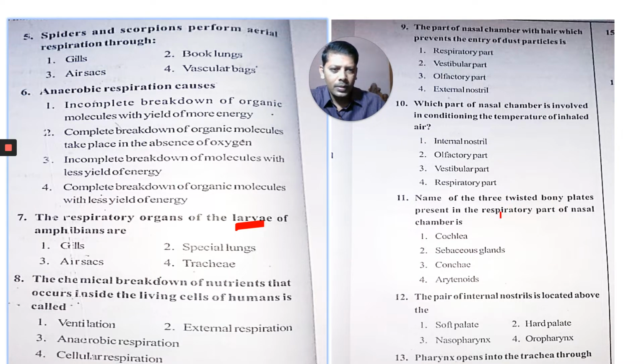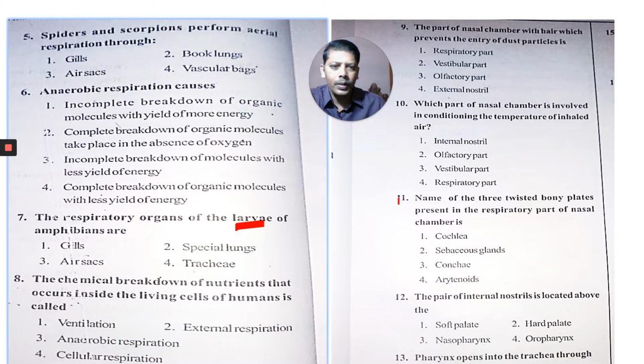It is also 2 marks important. The three thin twisted bony plates present in the respiratory part of the nasal chamber are called what? The pair of external nostrils located above the what? Okay, these are the bits you can try.